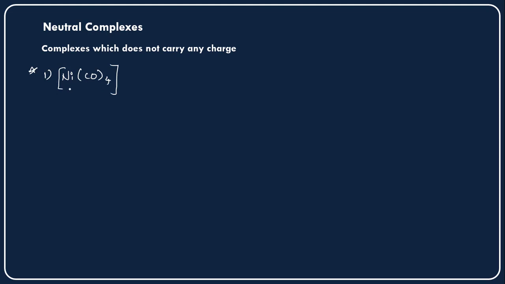Okay, nickel tetracarbonyl. The speciality of this nickel tetracarbonyl is, first, this is a neutral complex. That means there is no positive charge or negative charge there. Since there is no charge, this is a neutral compound, meaning zero oxidation state carried by the whole complex.